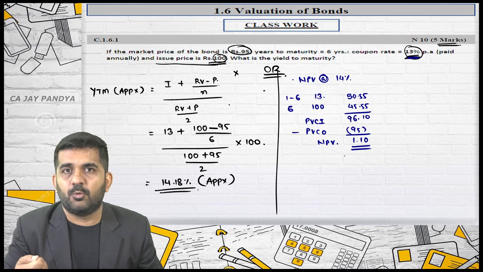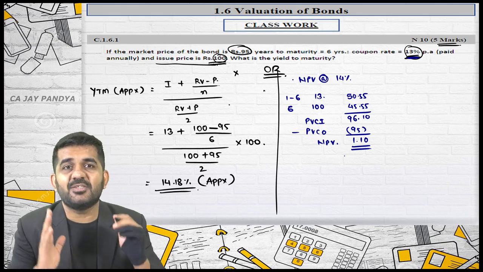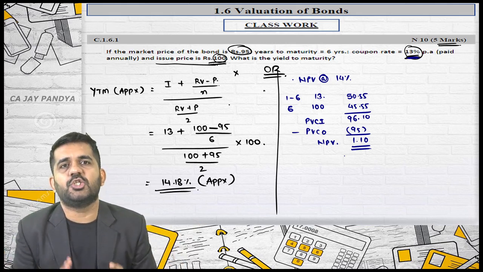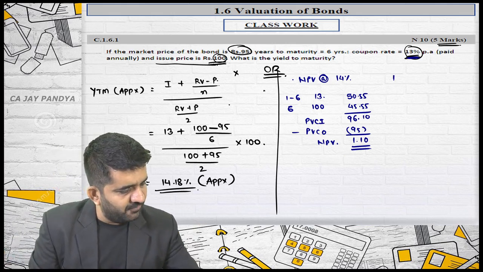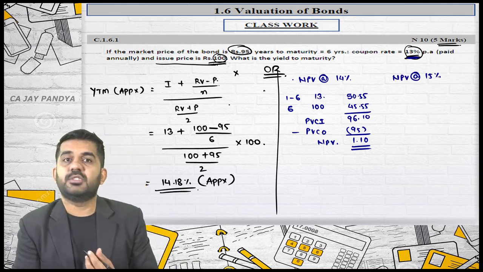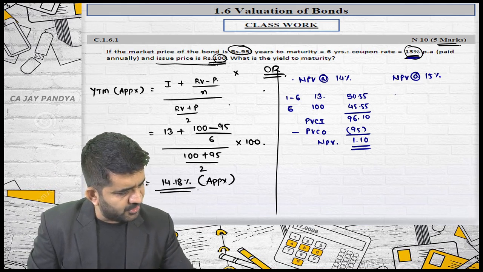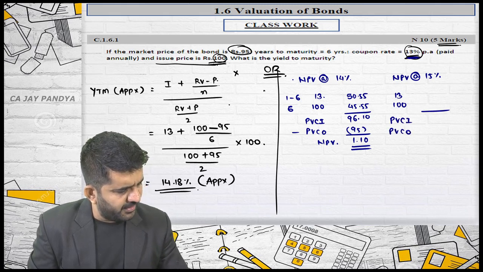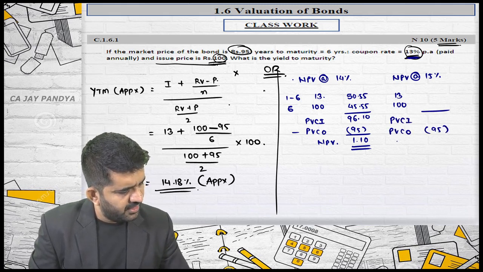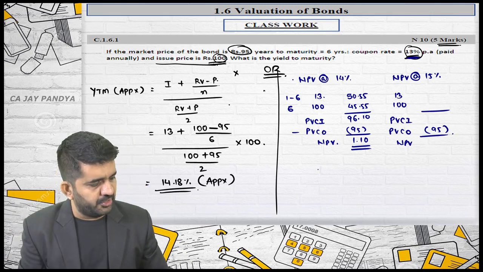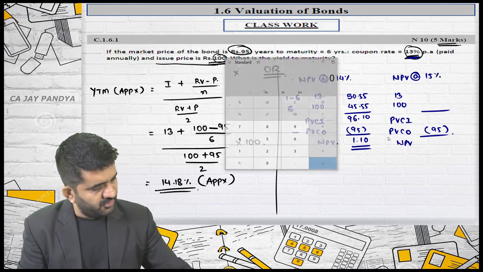Don't even use the interpolation technique. But as I told you, as it is our first question, let me find out the exact answer so that in any other situation you can find out the answers. I will be finding out NPV at the rate of 15% also. Is it alright? The cash flow will remain same, 13 and 100. I will be finding out present value of cash inflow. I know present value of cash outflow is 95. I will be getting answer of NPV. If this is negative, I can use that interpolation technique. Is it alright? What will be present value of cash inflow in this case?